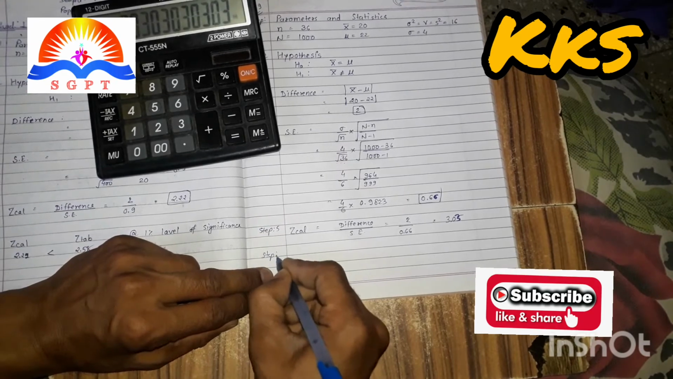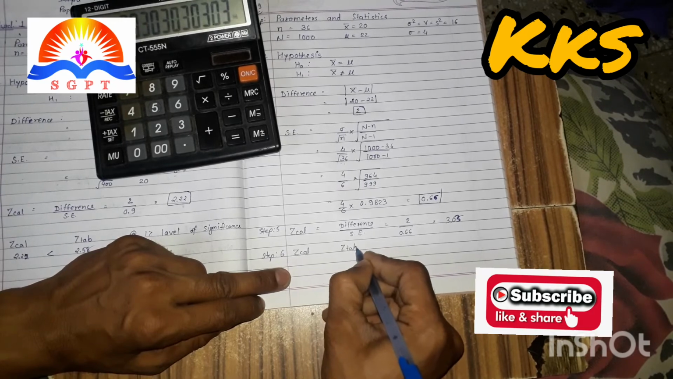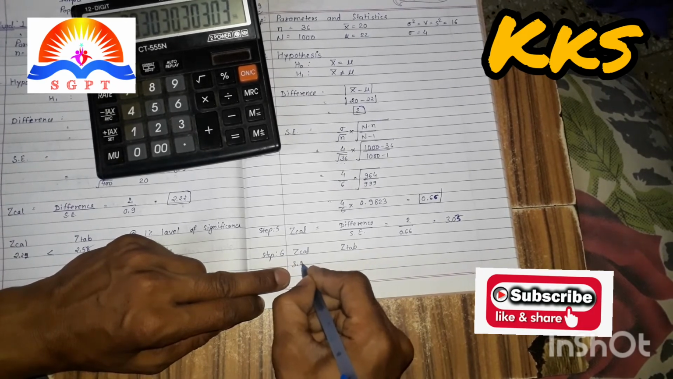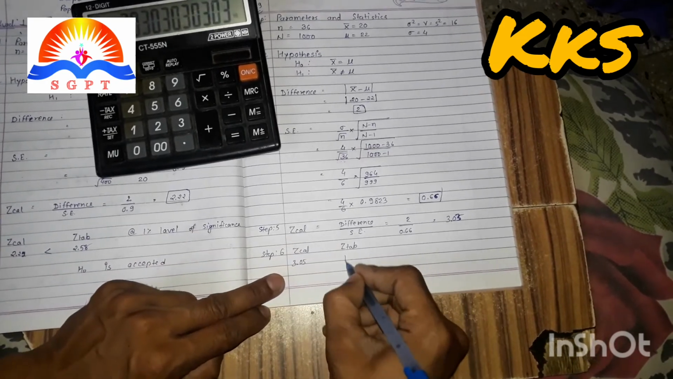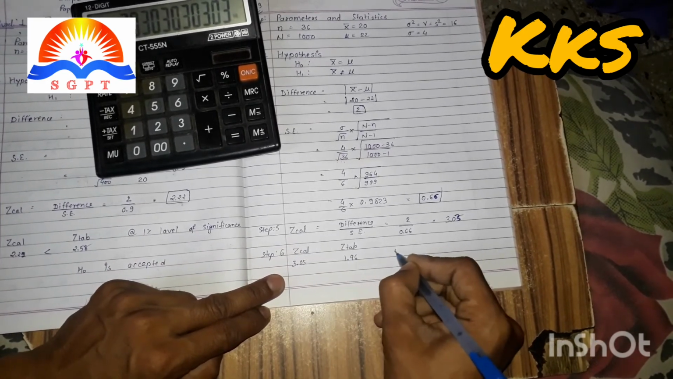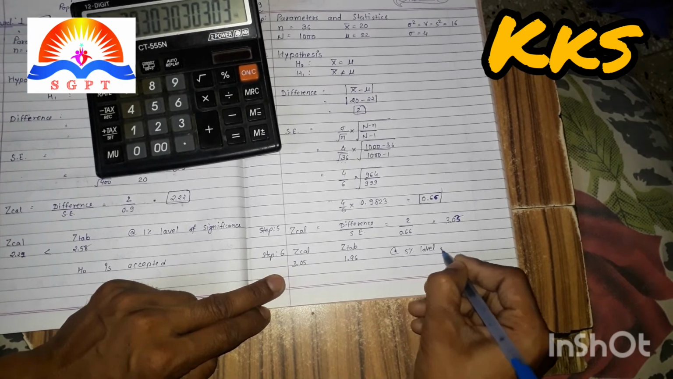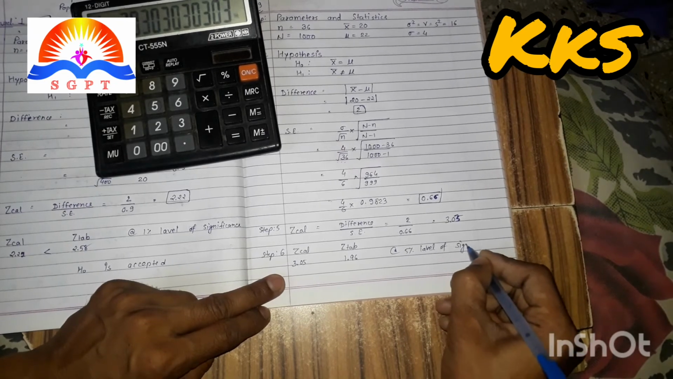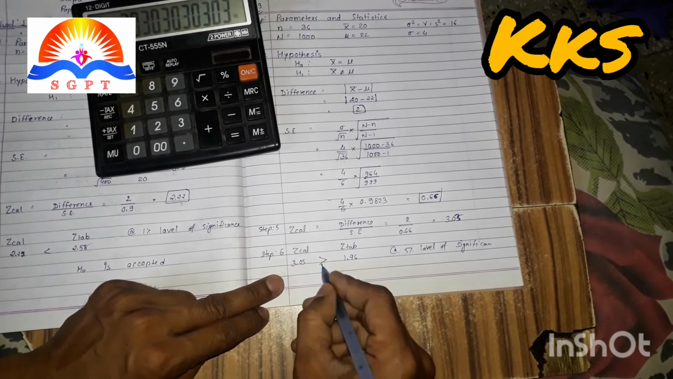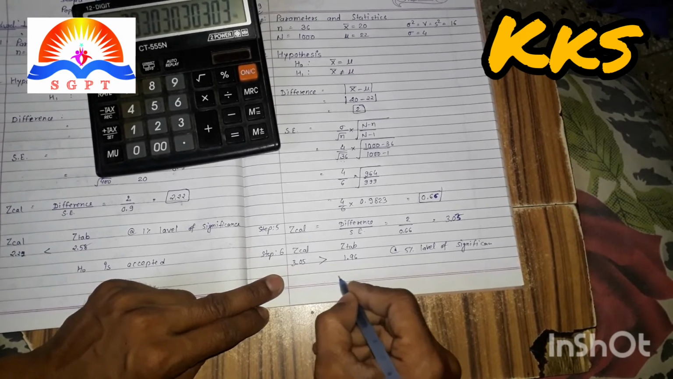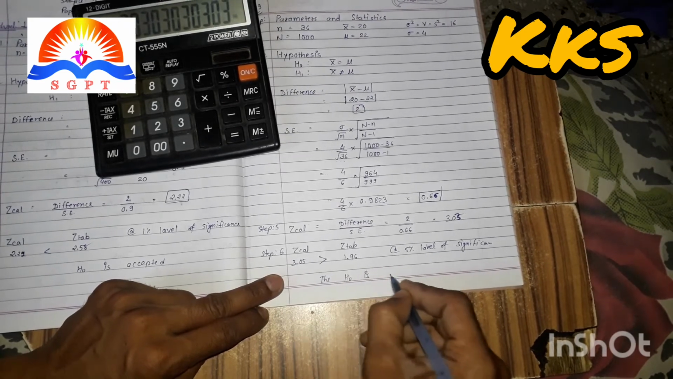Step 6, zcal and ztab comparison. Zcal is 3.05. Here we'll take the 5% level of significance, 1.96 at the 5% level of significance. Zcal is greater than ztab, so the hypothesis is rejected.